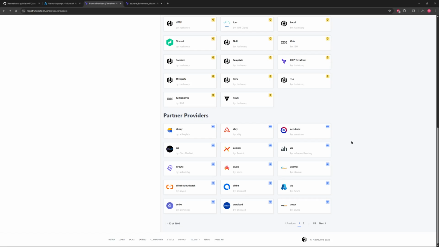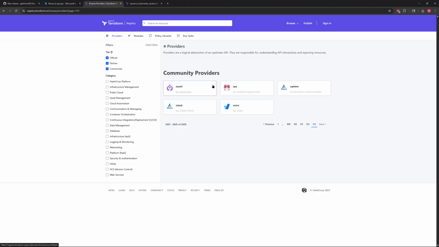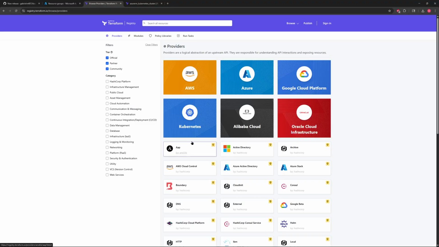And then the last one, which has nothing, no handshake, no badge of honor, those are just the community ones. So these are other people that like to work with HashiCorp. However, they have not been verified or validated by HashiCorp themselves, so they could be a bit risky to use. And those are the three different tiers of providers that HashiCorp gives out. And you can see that we've been working with Azure. Azure is very important. It's very high up there when it comes to the different providers that you have.